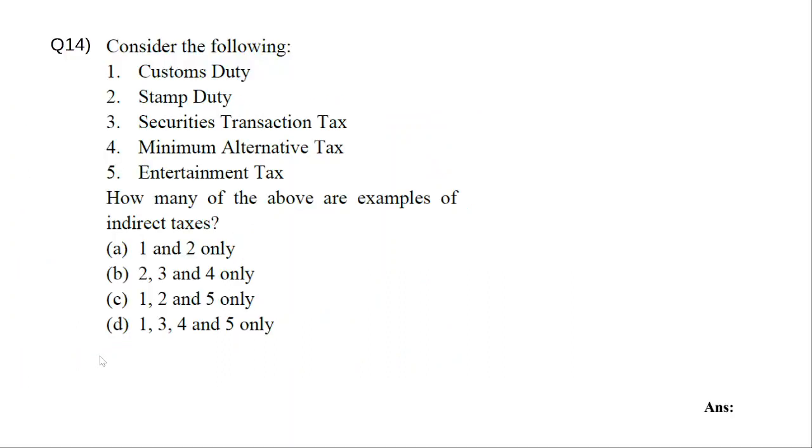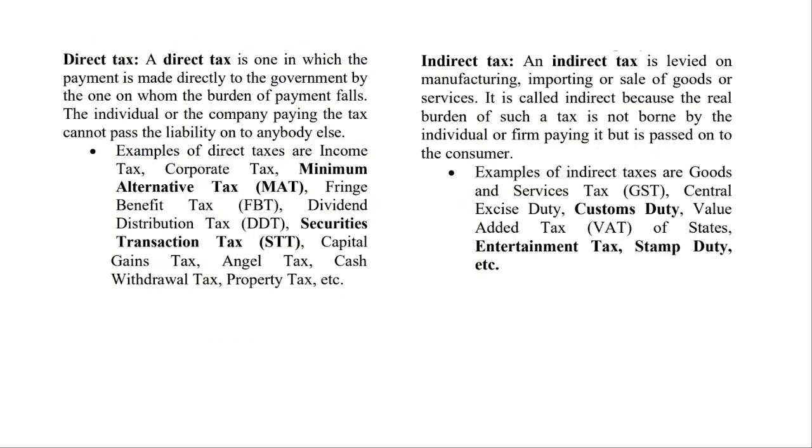So consider the following: customs duty, stamp duty, securities transaction tax, minimum alternate tax, and entertainment tax. So how many of the examples are indirect taxes? Okay, so now what is a direct tax? What is an indirect tax?